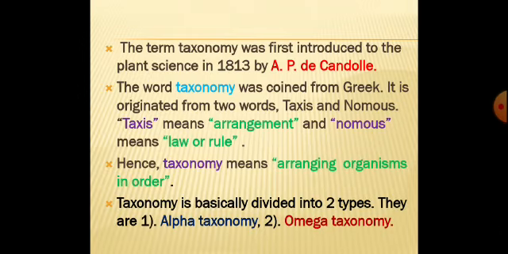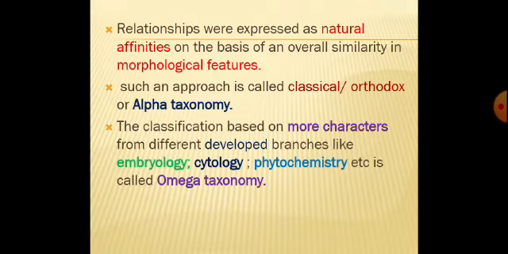Hence, what meaning does taxonomy give us? It is arranging organisms according to a law in an order, so as to remember or so as to identify. Now taxonomy is basically divided into two types. They are alpha taxonomy and omega taxonomy.